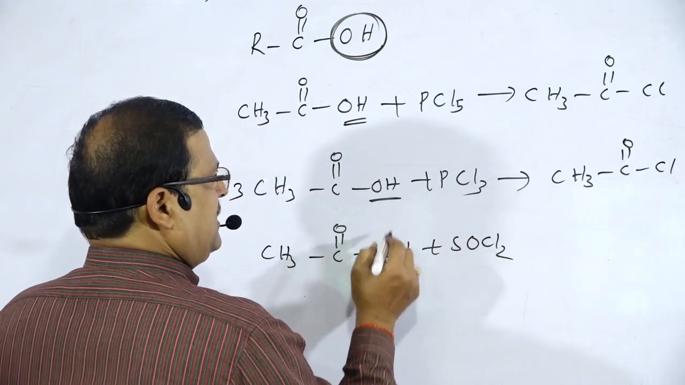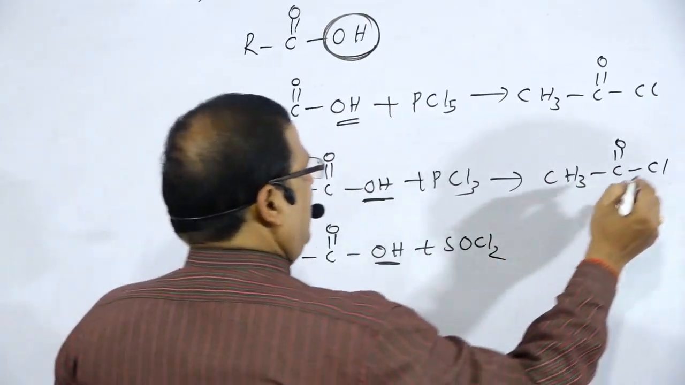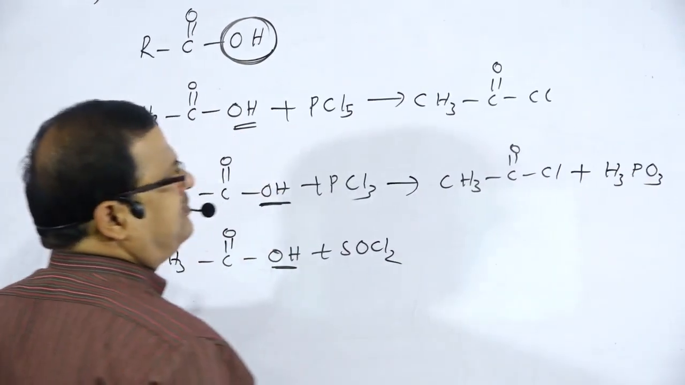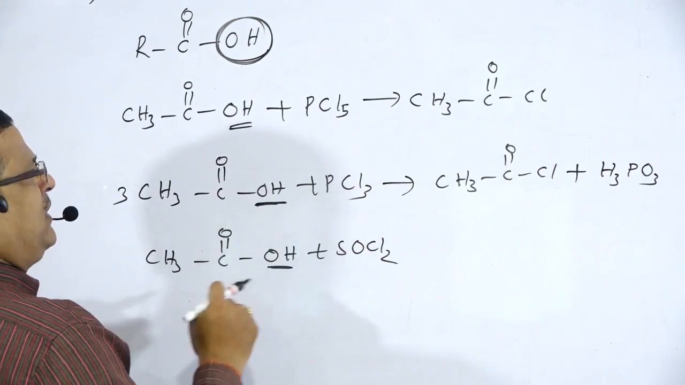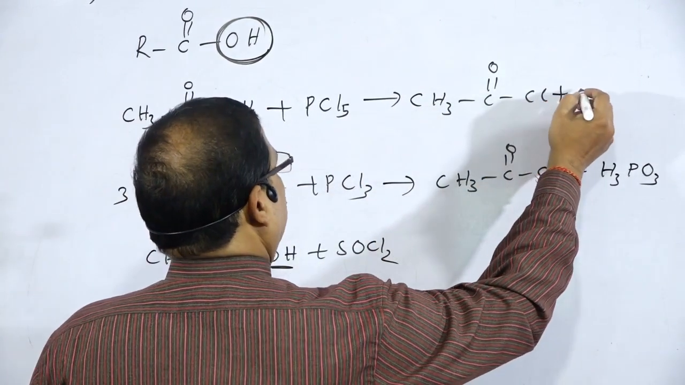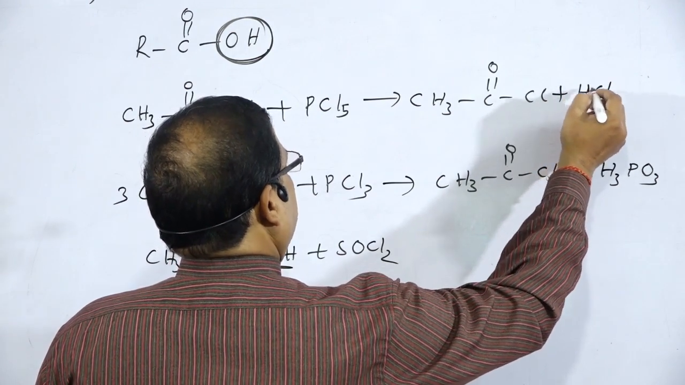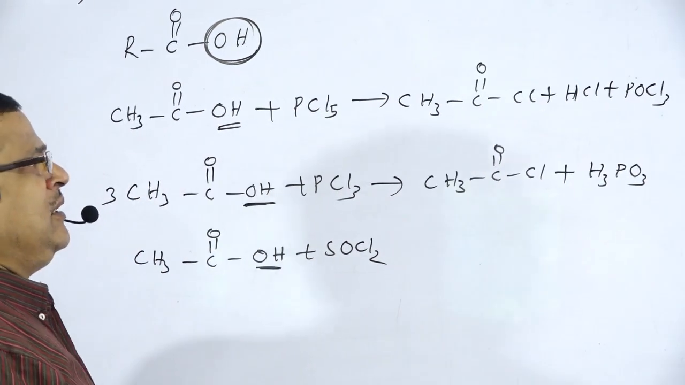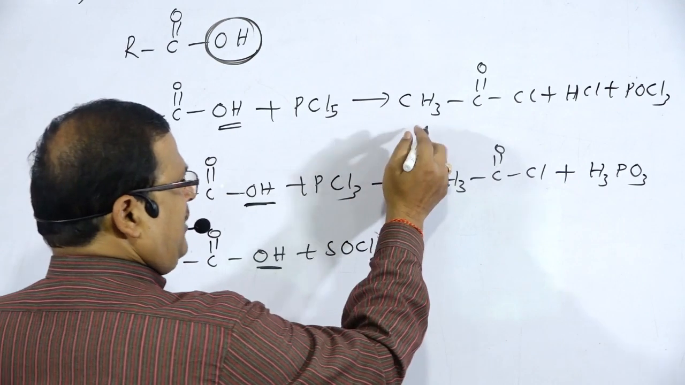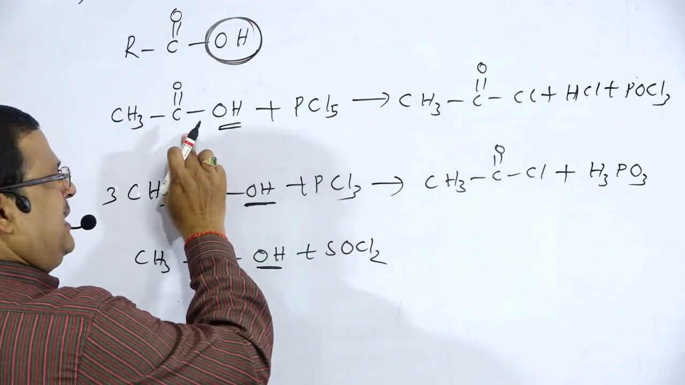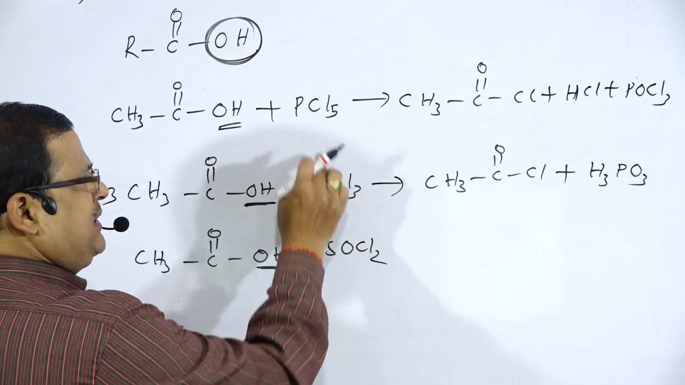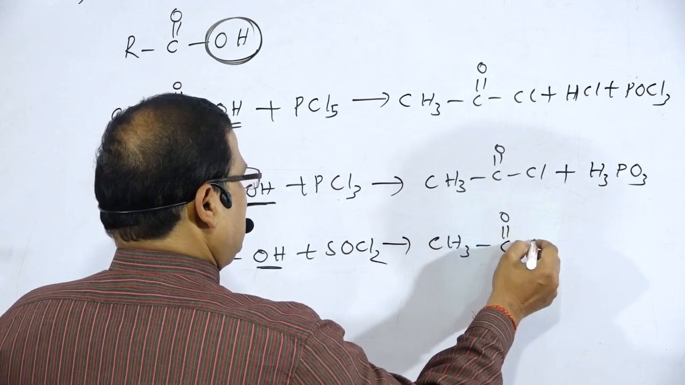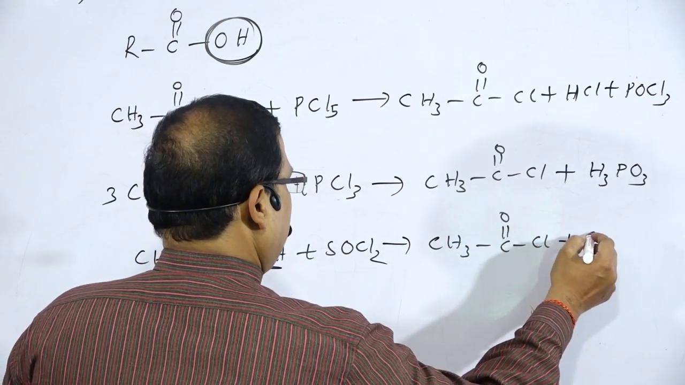The OH group in all these cases is replaced by Cl, plus H3PO3 in one case, HCl and POCl3 in the others. These are the side products, but the organic product is acetyl chloride. Acetic acid reacts with PCl3, PCl5 or SOCl2. In all these cases, there is the formation of acetyl chloride.